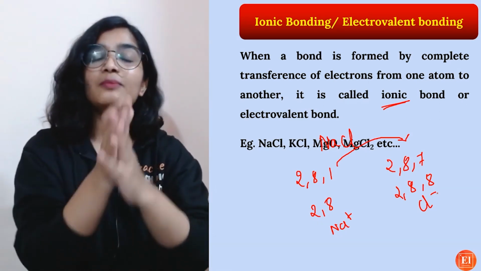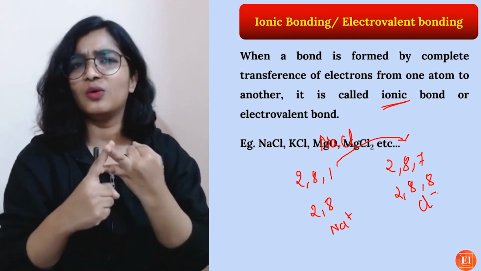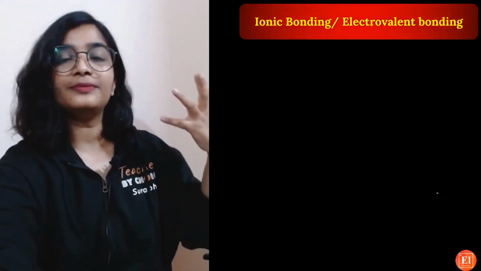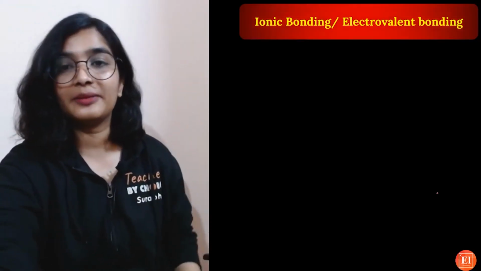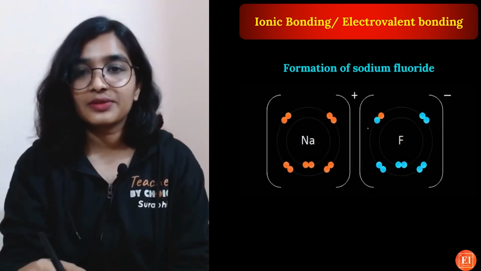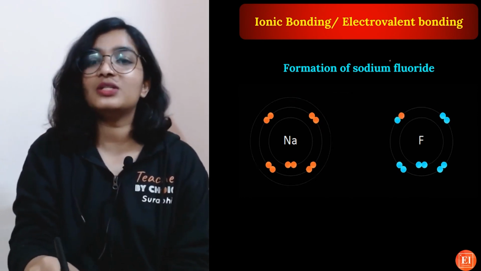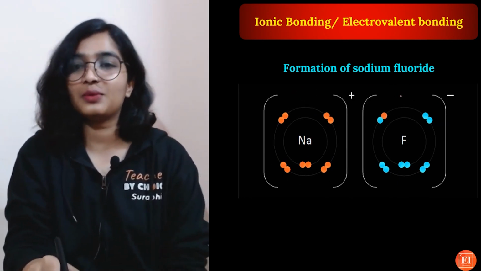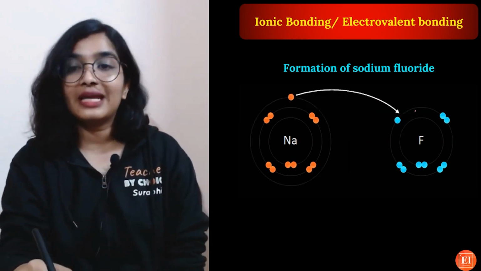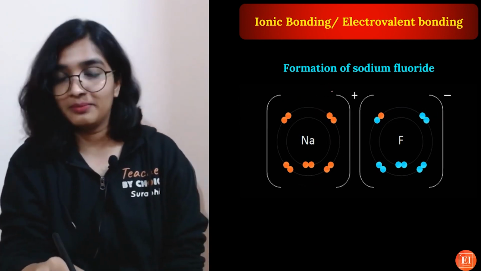Generally ionic bonds are formed between metals and non-metals. NaCl, MgO, CaO, KCl are all examples of ionic bonding. Now, formation of sodium fluoride. Na has one electron in its valence shell, so it transfers that one electron to the fluorine atom, which had 7 electrons. After gaining an electron, it becomes fluoride ion, and sodium becomes sodium ion.